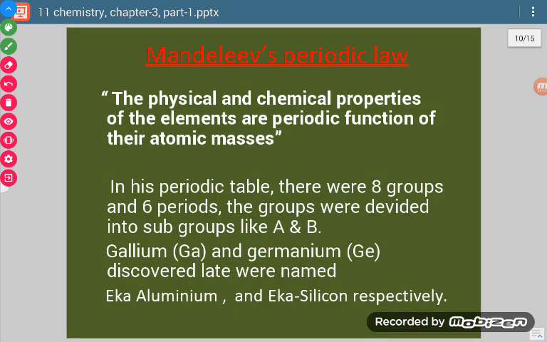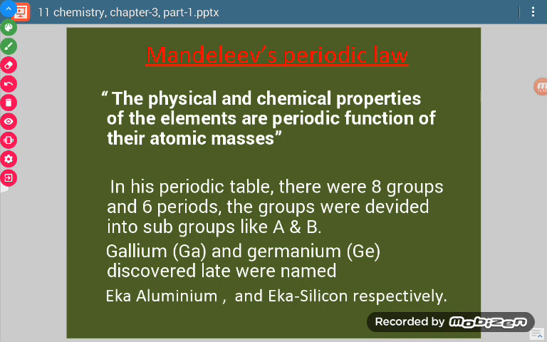Now on the basis of his achievement, it is known as Mendeleev's periodic table, or Mendeleev's periodic law. So what is the law? According to Mendeleev's periodic law, the physical and chemical properties of the elements are a periodic function of their atomic masses. So this periodic table or periodic law was based on the principle of atomic masses.